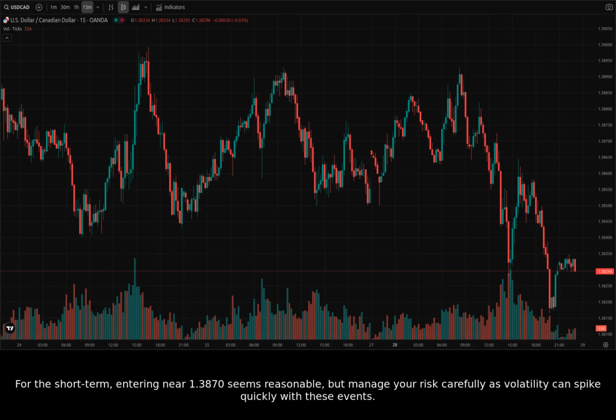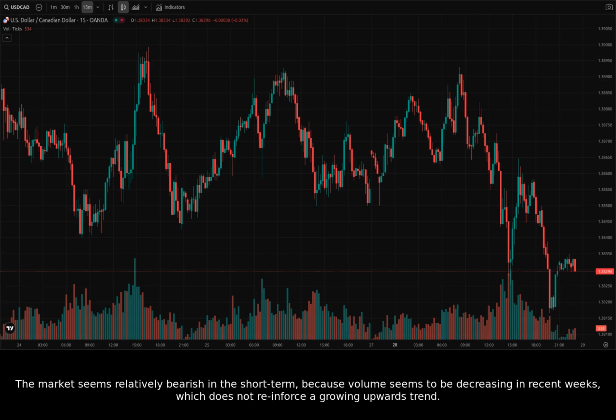For the short term, entering near 1.3870 seems reasonable, but manage your risk carefully as volatility can spike quickly with these events. The market seems relatively bearish in the short term because volume seems to be decreasing in recent weeks, which does not reinforce a growing upwards trend.